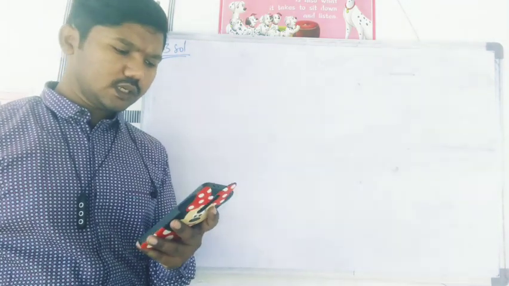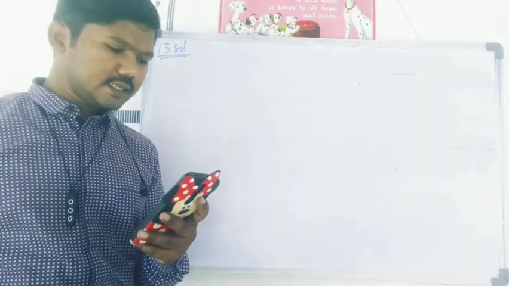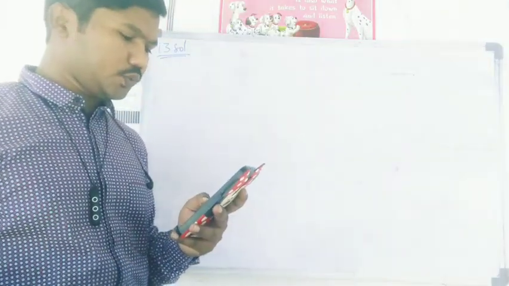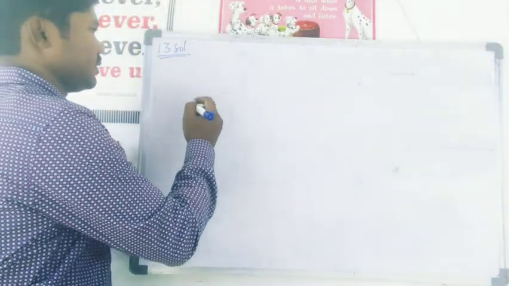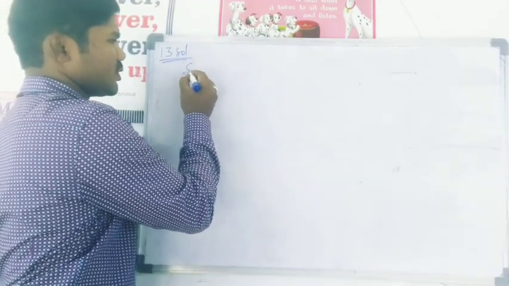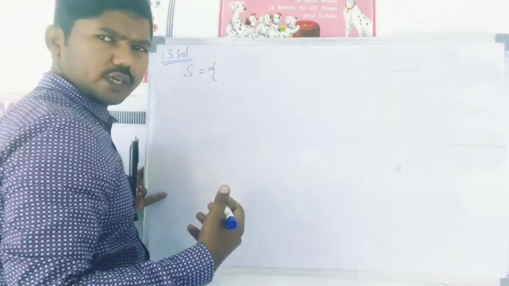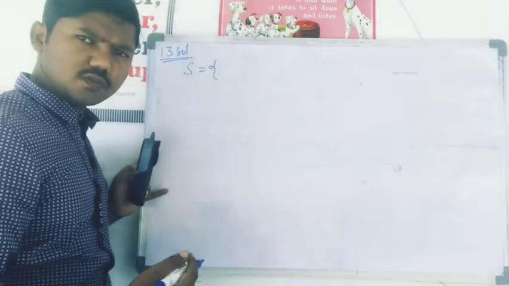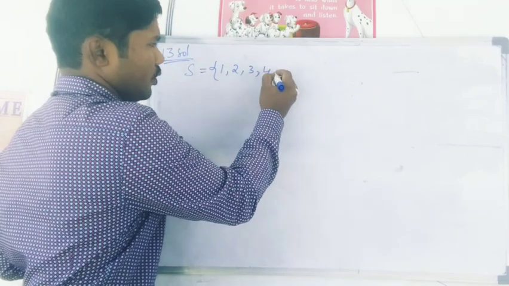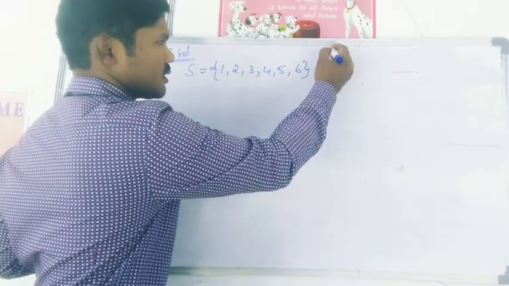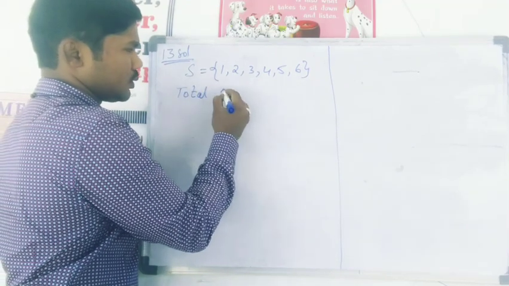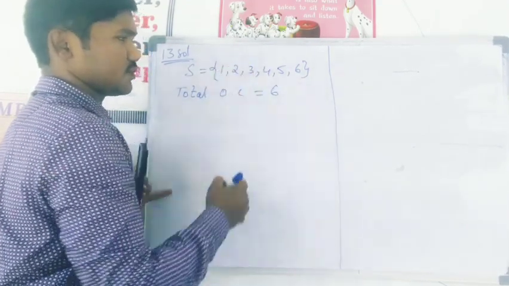The next question, 13th one. It is given a dice is thrown once. Find the probability of getting a prime number, a number lying between 2 and 6, and an odd number. 3 questions are there, and here the experiment is rolling a die. When we throw a die, we know that all the possible outcomes are 1, 2, 3, 4, 5, and 6. This is our sample space. That is nothing but total outcomes. I can say that total outcomes are 6.